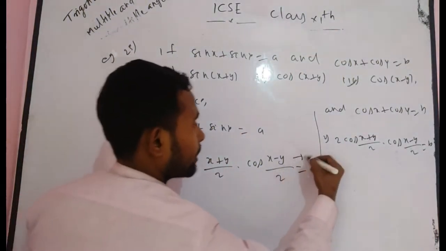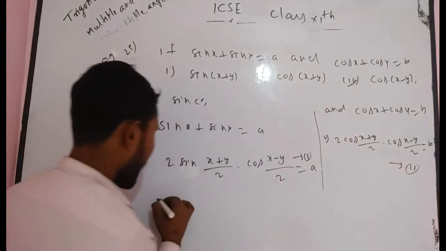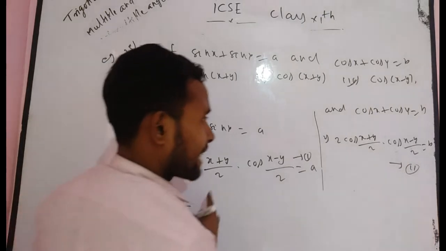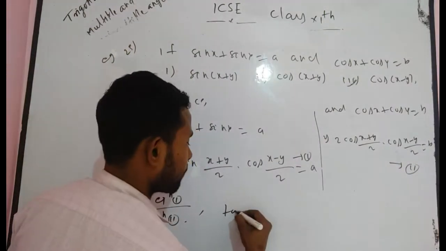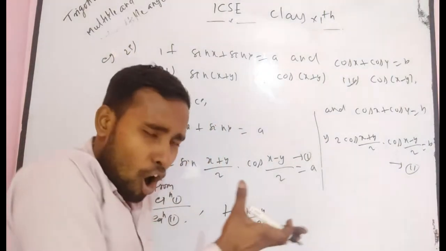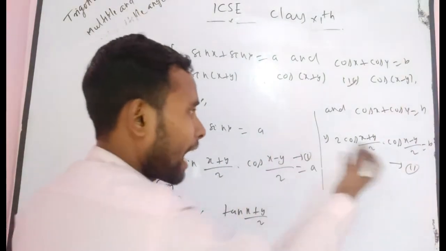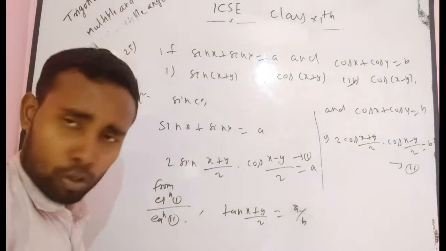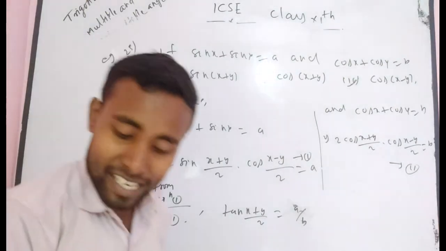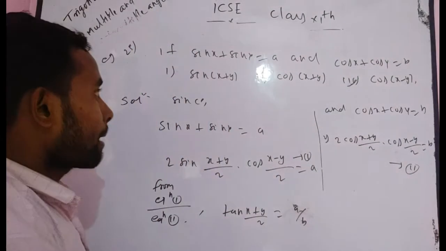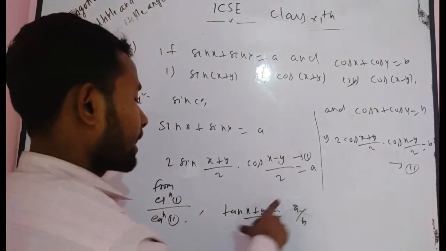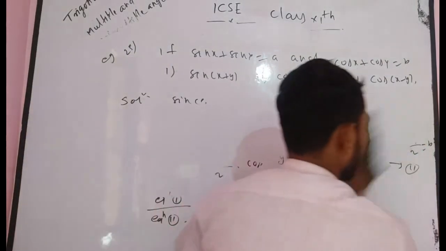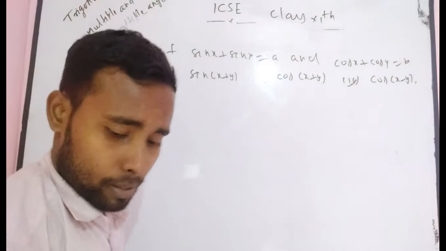Suppose this is equation 1 and this is equation 2. Now write equation 1 divided by equation 2. You get sin((x+y)/2) by cos((x+y)/2), that means tan((x+y)/2), and the remaining terms cancel each other. On the right-hand side we get a by b. That means tan((x+y)/2) is equal to a by b. Now it becomes easy for you to solve this problem. Now you have to proceed towards solving the problems.